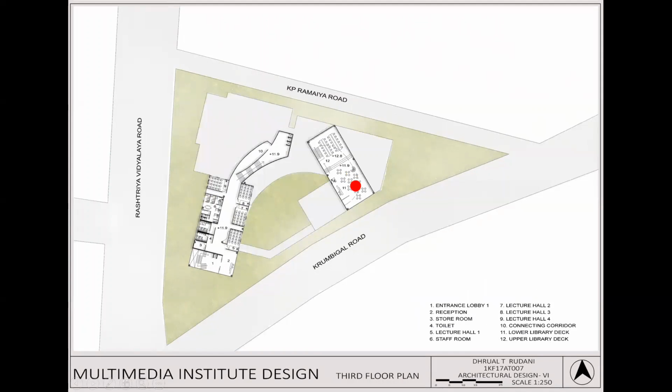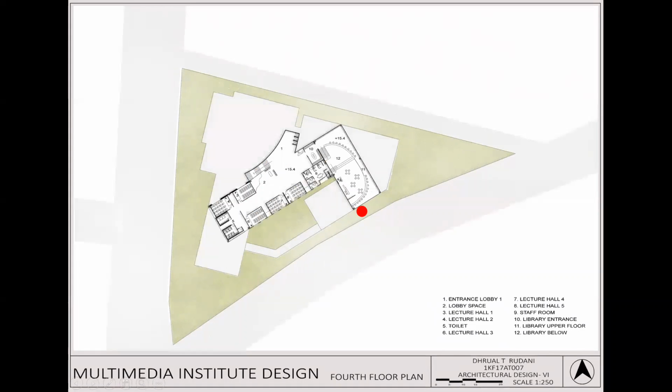So on the third floor, we have the library. The library is a 2-floor library. This is the lower floor of the library, where there is one more intermediate deck at a height of 1.2 meters. And there is also an entry point, the spiral stairs that come up to here. The third floor of course has another department, which is the journalism and print media department. As I mentioned, the same prototypes of staff rooms and classrooms have been repeated here. Of course, there are also washroom units provided, and these are the service cores that come up.